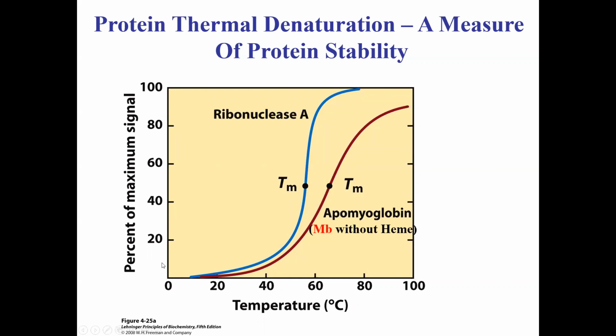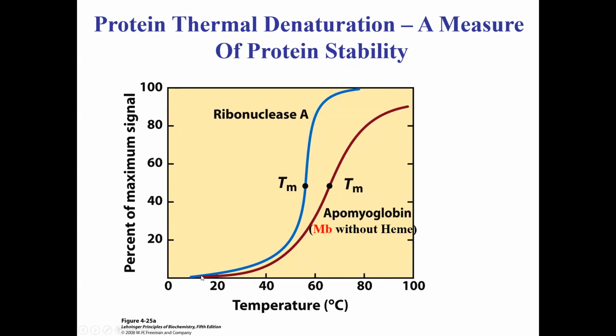What I am showing you here is 2 proteins, ribonuclease A in the blue and apomyoglobin, which means myoglobin without heme bound to it, on the right hand side. On the x-axis, all you are doing is raising the temperature and measuring certain properties of this protein. It could be absorption of this protein, fluorescence of the tryptophan from the protein, elasticity, or whatever it is on the y-axis.